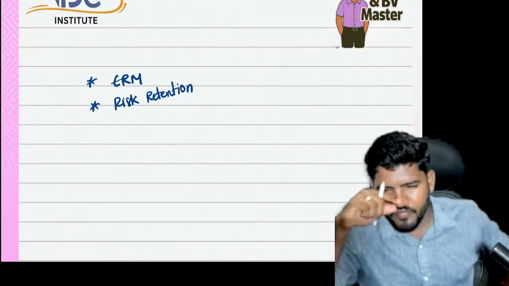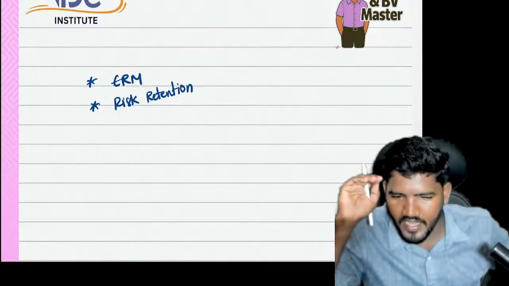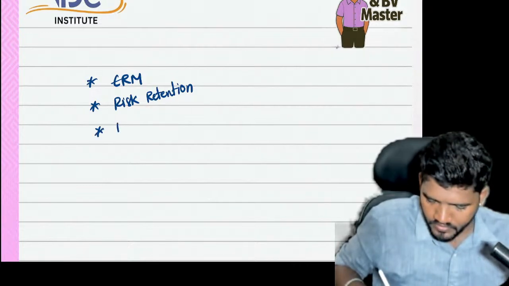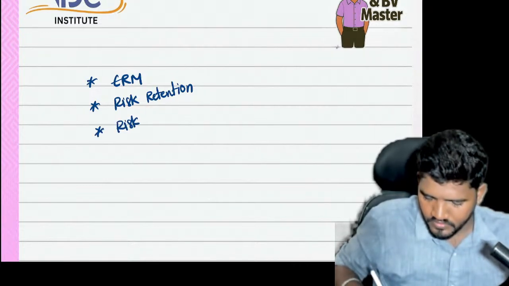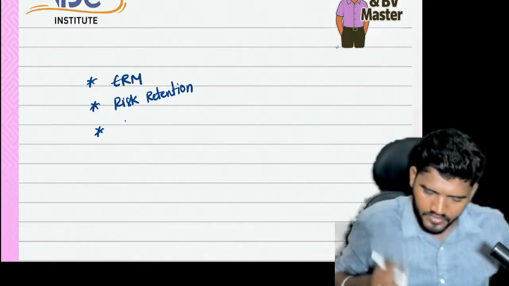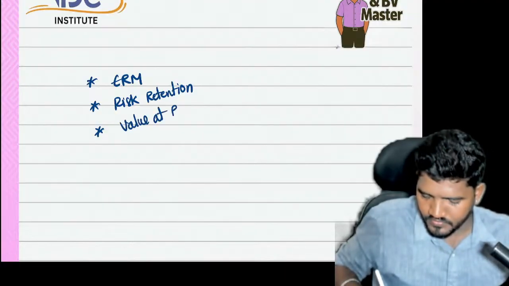From an exam point of view, they have asked this question; only two problems we have relating to capital adequacy ratio. So third question: ERM, risk retention, value at risk.